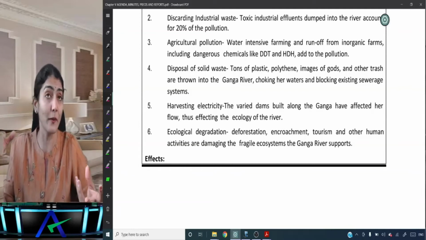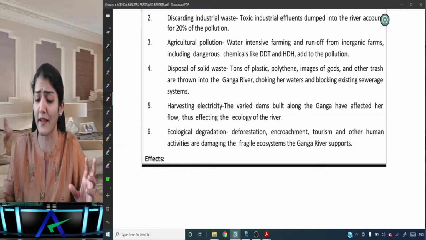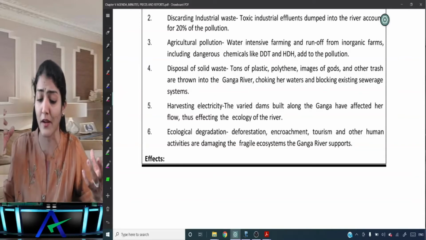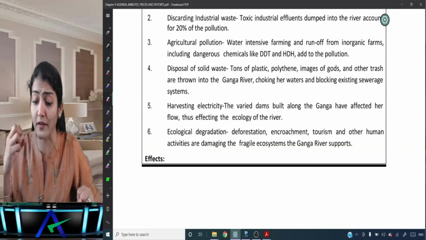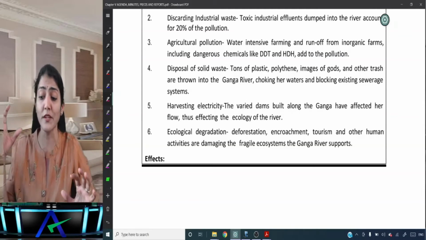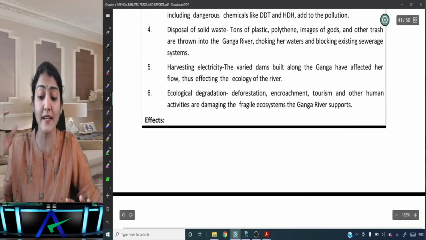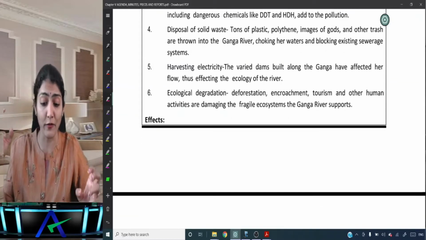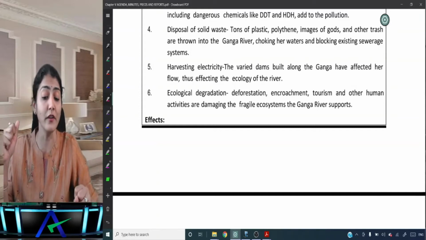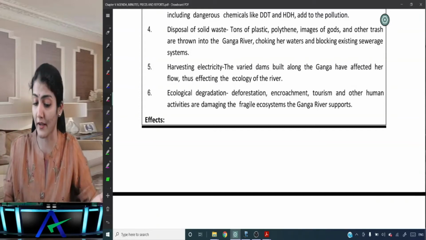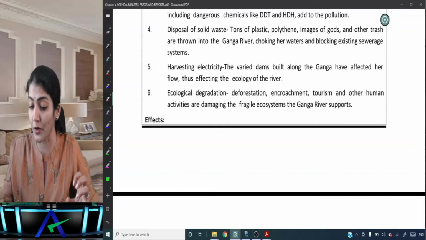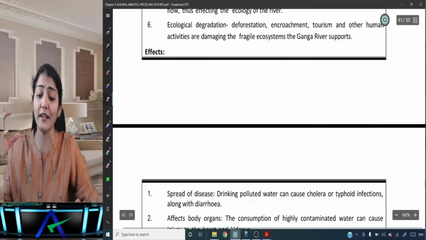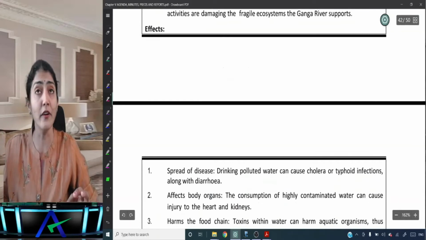Disposal of solid waste: tons of plastic, polythene, images of gods and other trash are thrown into the Ganga river, choking her waters and blocking the existing sewage systems. Then harvesting electricity. The very dams along the Ganga have affected her flow, thus affecting the ecology of the river. And ecological degradation: deforestation, encroachment, tourism and other human activities are damaging the fragile ecosystems the Ganga river supports.